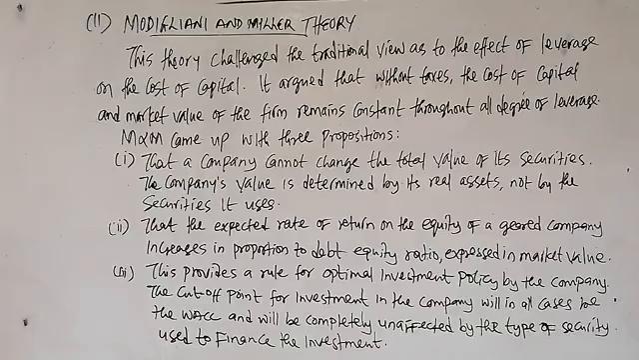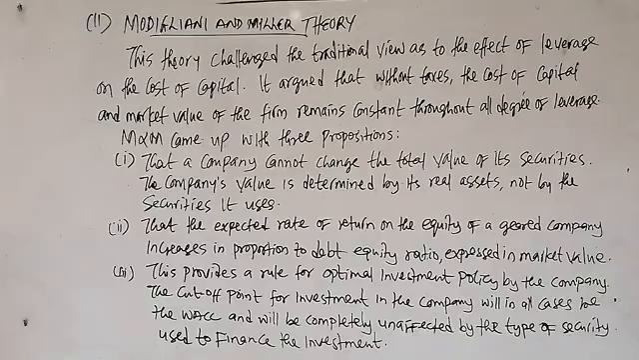The M&M theory is a theory by, the first M is who? Modigliani, and the second M is who? Miller. These two people came together to postulate this theory. This theory was postulated in the year 1958, which challenged the traditional view as to the effect of leverage on the company's cost of capital. In this theory, they developed a behavioral justification support for the net operating income approach.